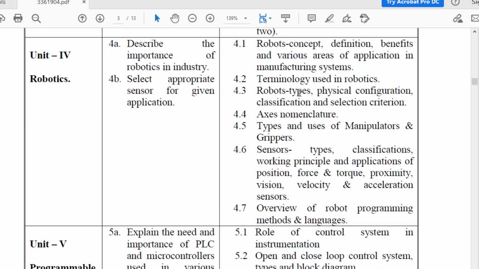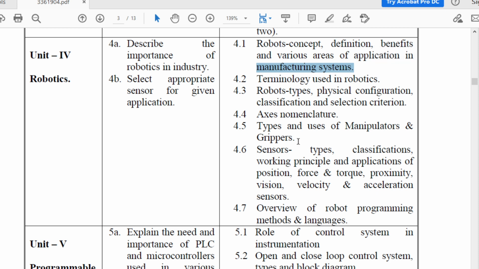Chapter number 4 is robotics. In chapter number 4, the first topic is robots, in which concept, definition, benefits and various areas of application in manufacturing system. So what is the concept of robots that you are going to study? Definition of robots, then benefits and various areas of application. What are the applications of robots in manufacturing system that you are going to study?